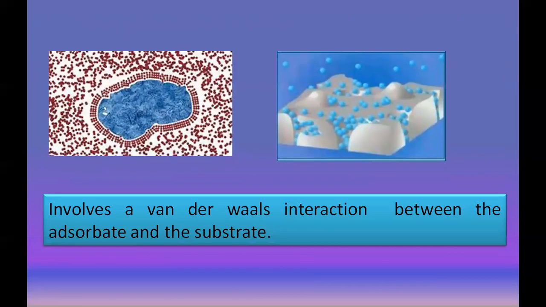See these two images, which explain physical adsorption, which involves weak van der Waals interactions between the adsorbate and adsorbent. In the second image, see that the molecules only accumulate on the surface without any bonding. This shows very weak van der Waals forces between the adsorbate and the substrate.